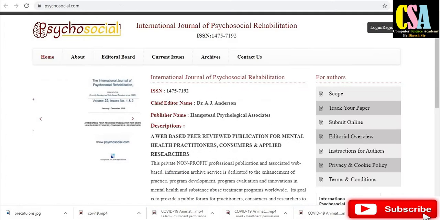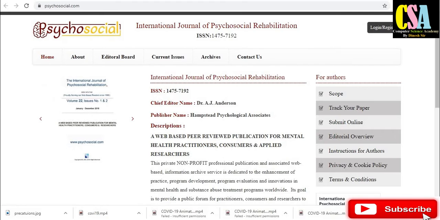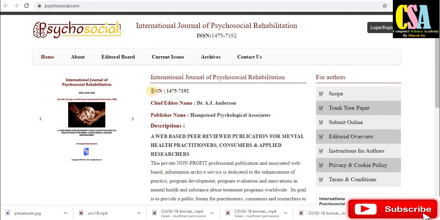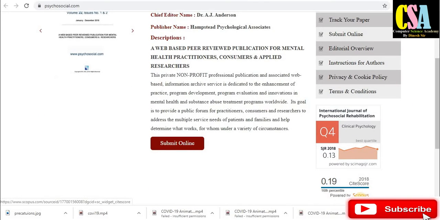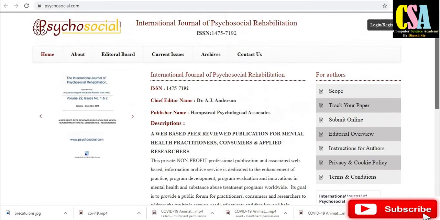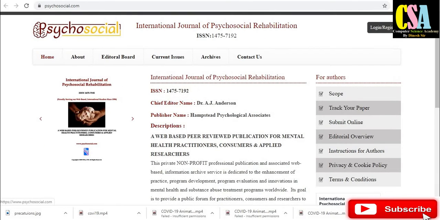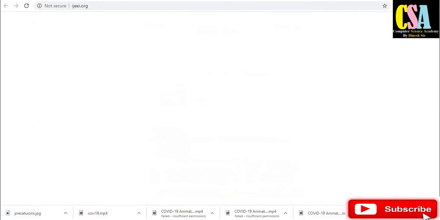The second one is the International Journal of Psychosocial Rehabilitation. This is the ISSN number, and this is a Scopus journal.